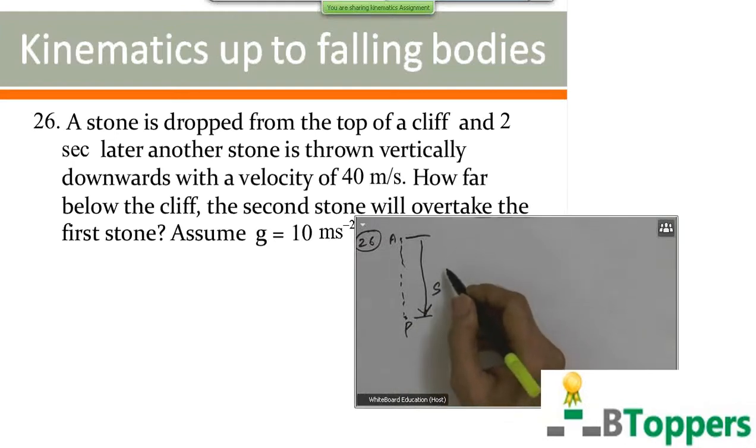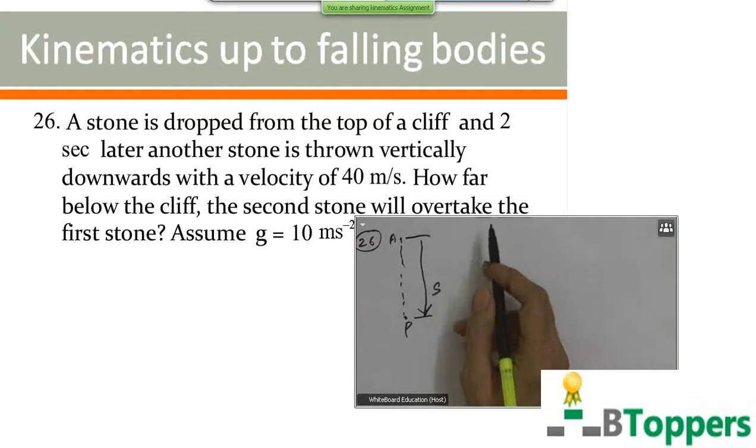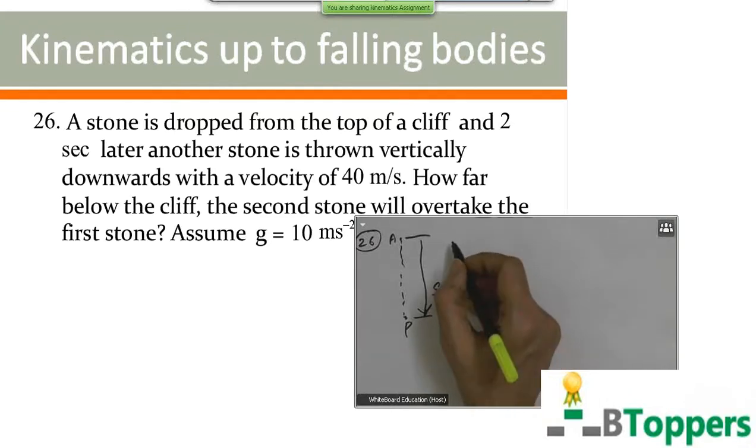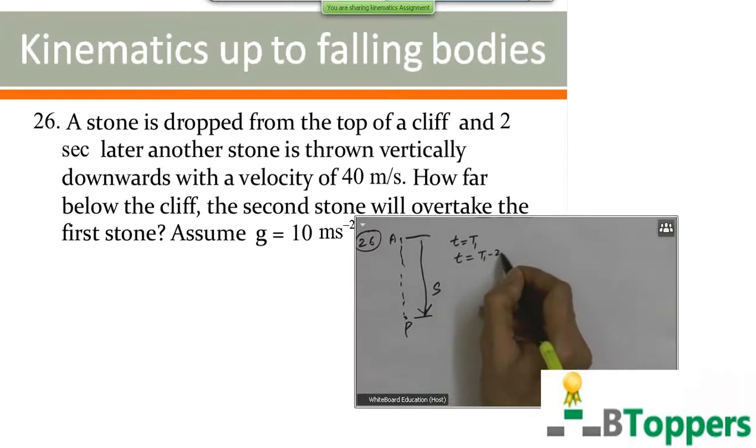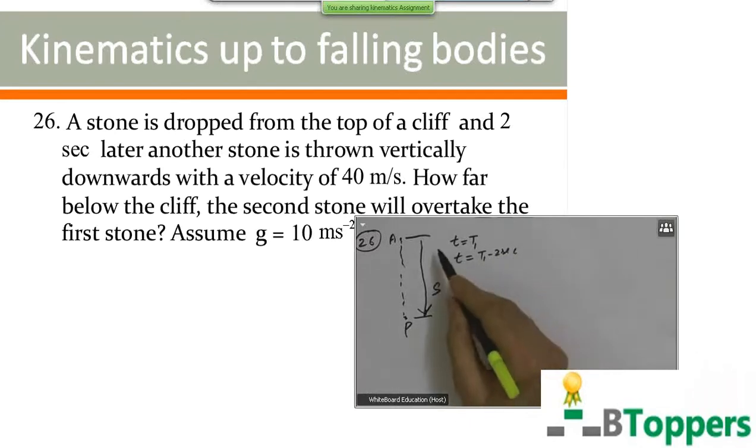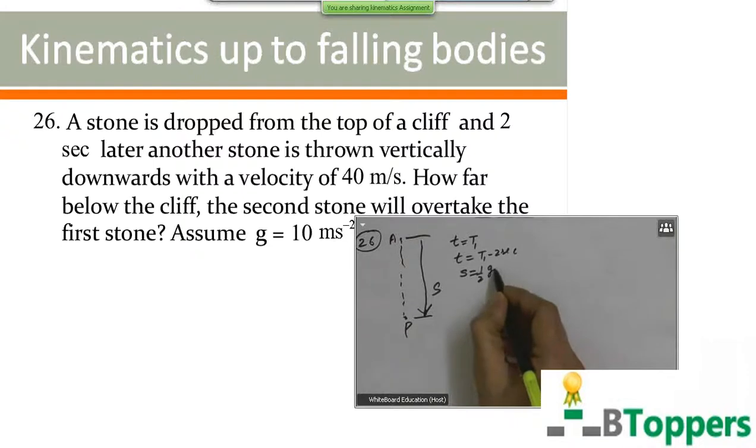The first stone started earlier than the second stone. The second stone starts 2 seconds later. If you denote the time of motion for the first stone by t1, the time of motion for the second stone is t1 minus 2 seconds. The first stone started from rest, with zero initial velocity, so the distance traveled by the first stone is s equal to half g t1 square.